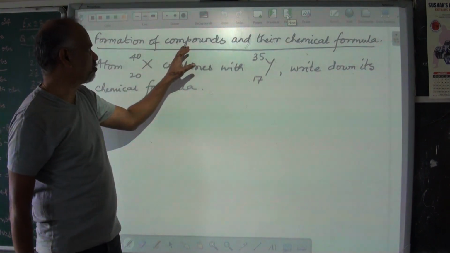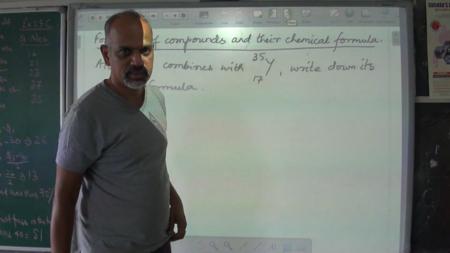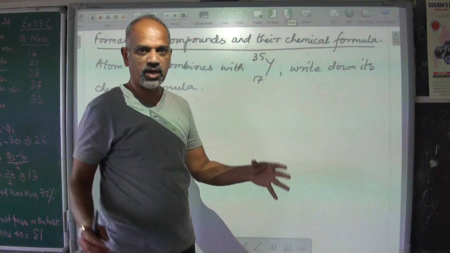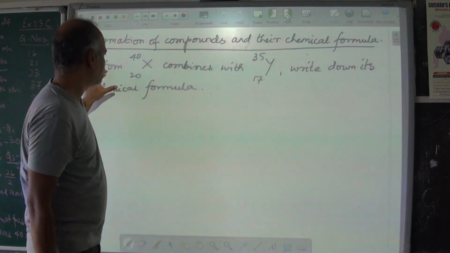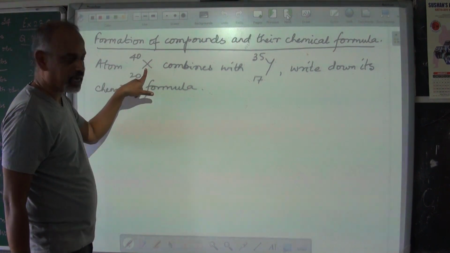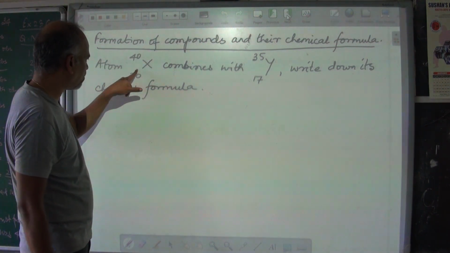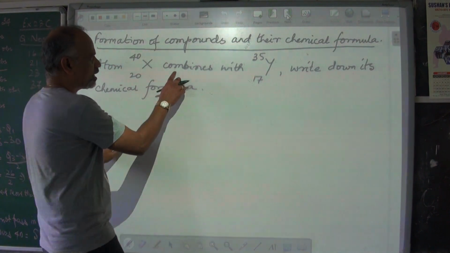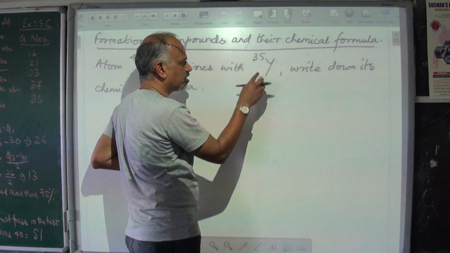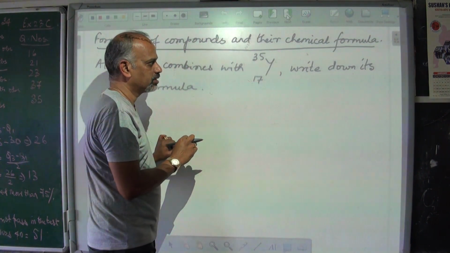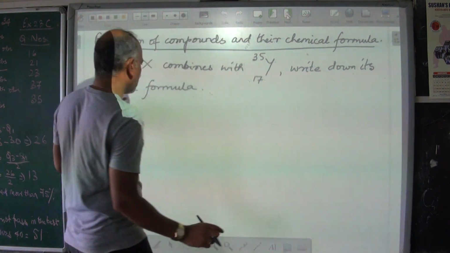This is the formation of compounds and their chemical formula. How do you get the chemical formula? When you combine two different atoms. Atom X has mass number 40, atomic number 20. It combines with another atom Y whose mass number is 35, atomic number is 17. Write down its chemical formula.